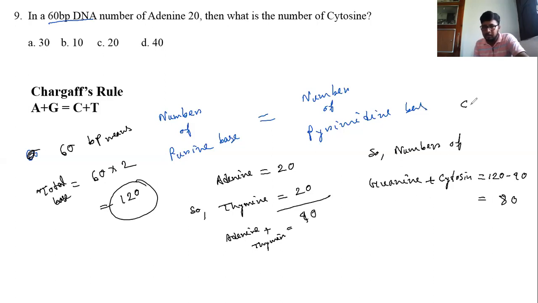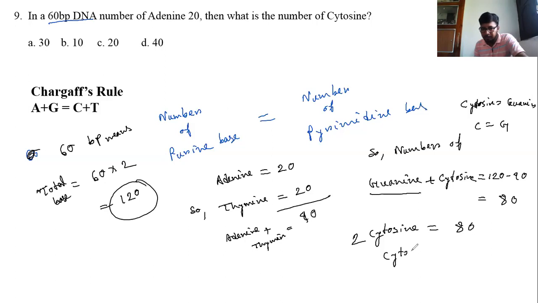So we can say that cytosine is equal to guanine, or C equal to G. So here, 2 cytosine, we put cytosine in the place of guanine. So 2 cytosine equal to 80, or cytosine equal to 40. So the number of cytosine, the answer is 40.